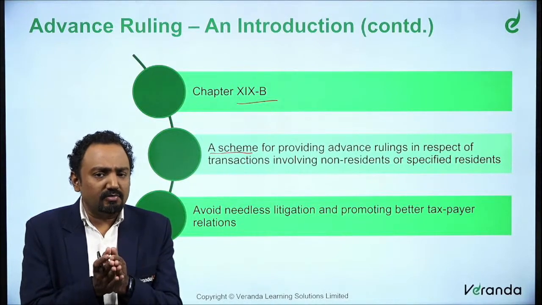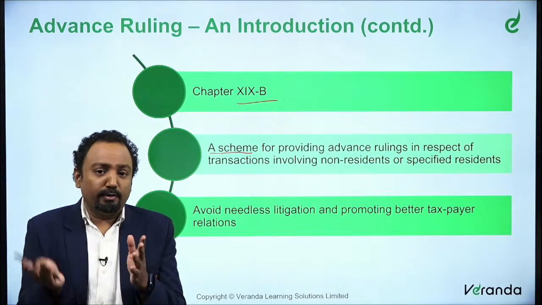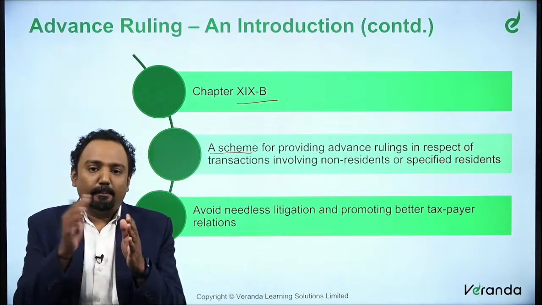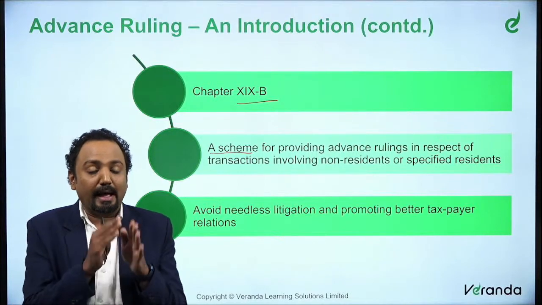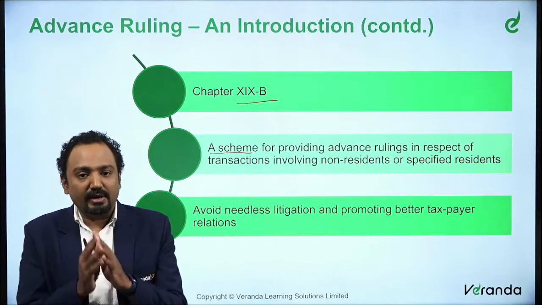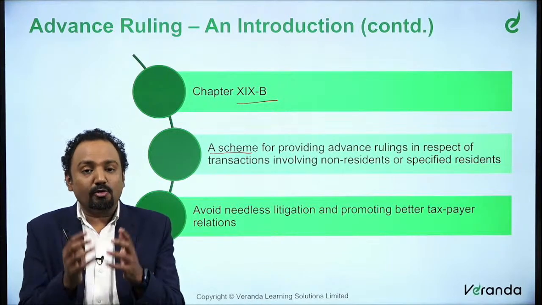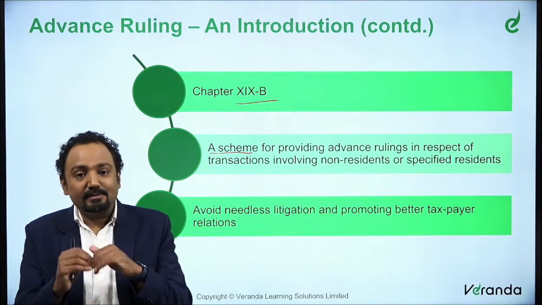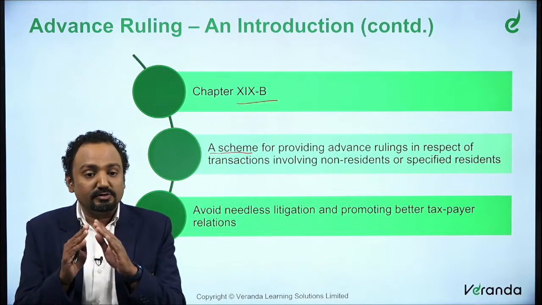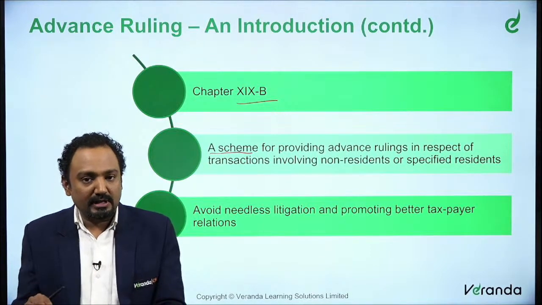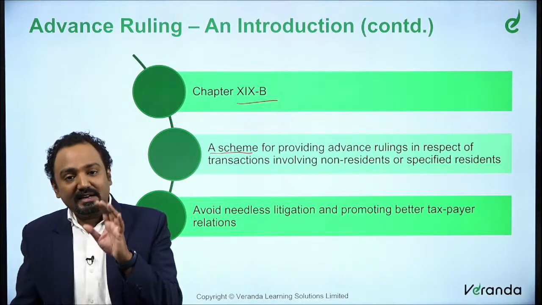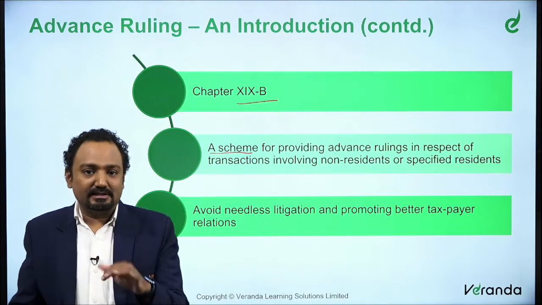So what do you mean by the word advance? It is prior, beforehand, before something is happening. So advance is before the happening of a particular event. It's a ruling. So before the happening of an event, you are trying to get a ruling. When you say ruling, it is probably an opinion or a decision on the tax treatment of such a particular transaction. This is without going into what has been prescribed; we are just understanding the words advance and ruling as they are.